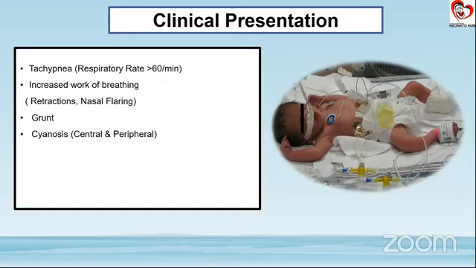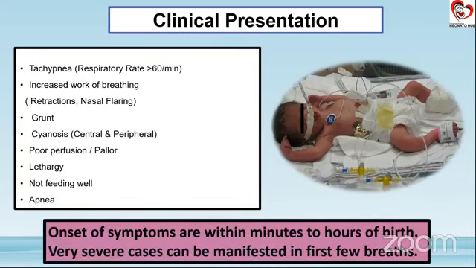Most of the time with a grunt, we may directly decide to even intubate a child, depending on the other clinical factors as well. Sometimes the baby can come to us directly with a cyanosis, which says that the hypoxemia is quite severe. There could be poor perfusion. The child may just come to us with pallor, lethargy. Not feeding well could happen maybe in the first few hours of life itself, and apneas.